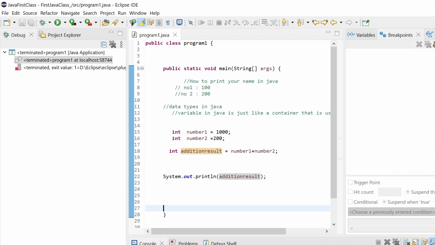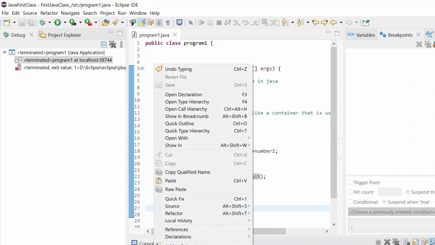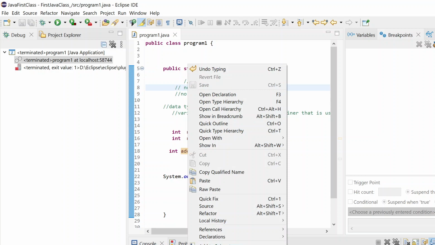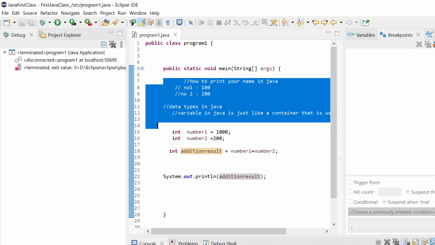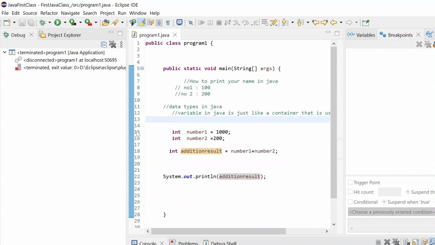What about my question? I had asked you to explain debugging again. Okay. To do the debug part, first you need to put a breakpoint. If you just right click, you will see debug as Java application, but as of now we have not put any breakpoint, so we first need to click on a line. One more thing: if you put a double forward slash, this will not be considered code and will not execute. So just put one breakpoint here, double click on line number 18.